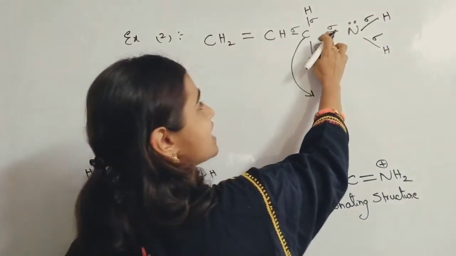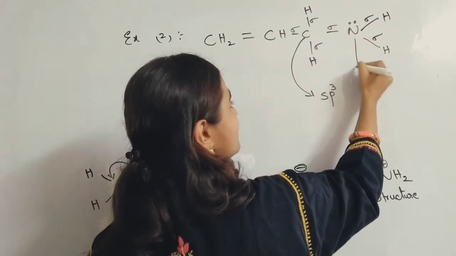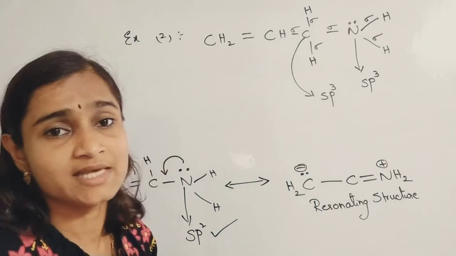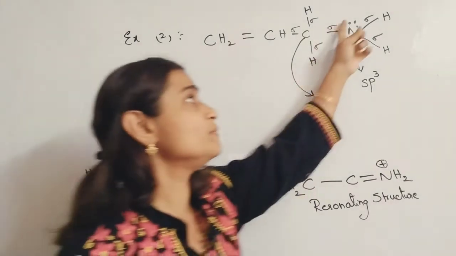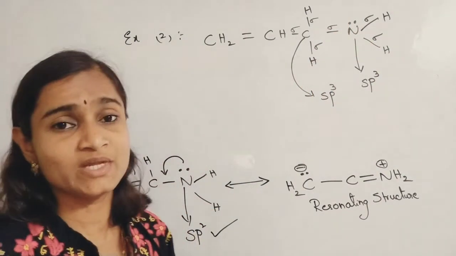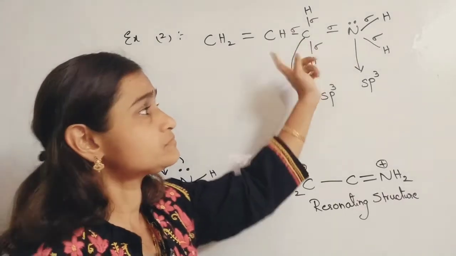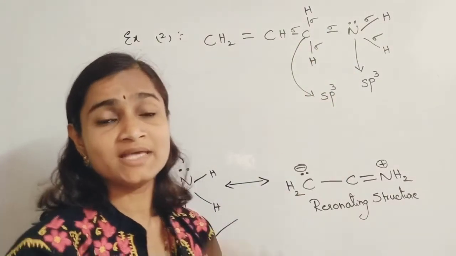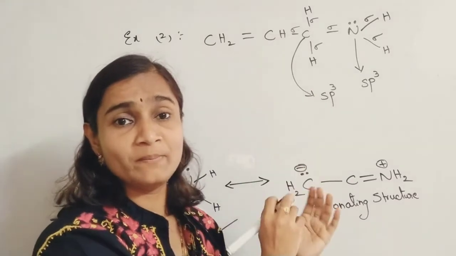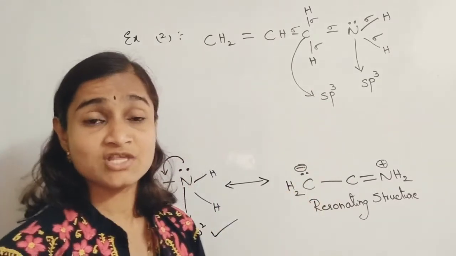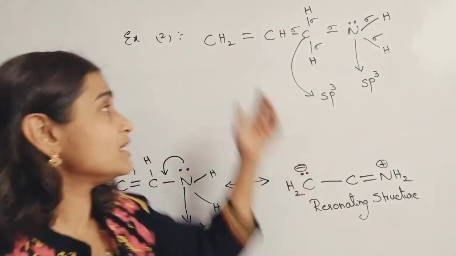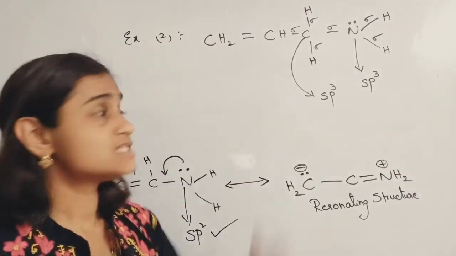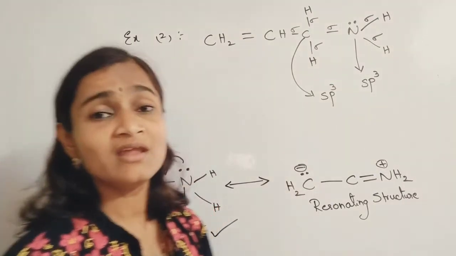So nitrogen has 3 sigma bonds and 1 lone pair, so the hybridization of nitrogen is sp3 only in this case. That lone pair of electrons cannot be involved in resonance, because conjugation is not there. For shifting, conjugation should be there: pi sigma pi, pi sigma lone pair, pi sigma positive charge, such kind of conjugation should be there. But in this compound you are not finding conjugation.